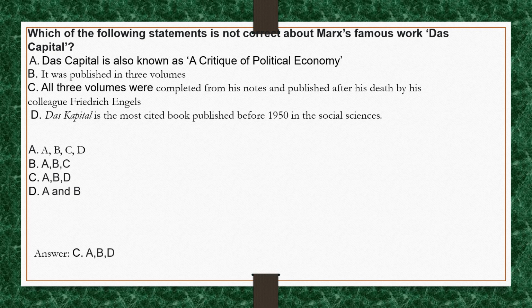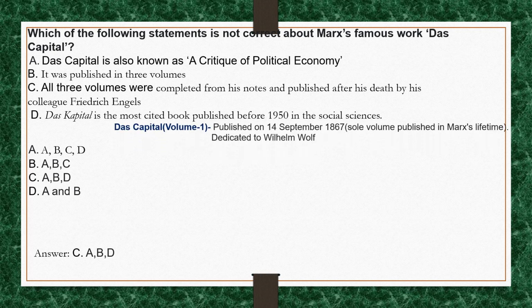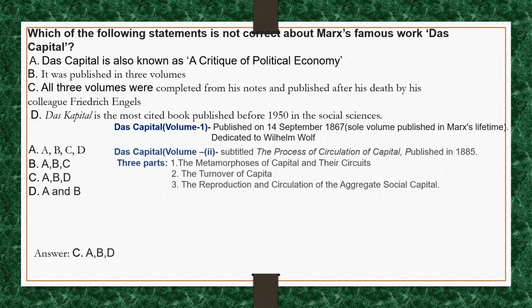Let us know some important facts about this famous work. The first of 3 volumes of Das Kapital was published on 14th September 1867, dedicated to William Wolff, and was the sole volume published in Marx's lifetime.